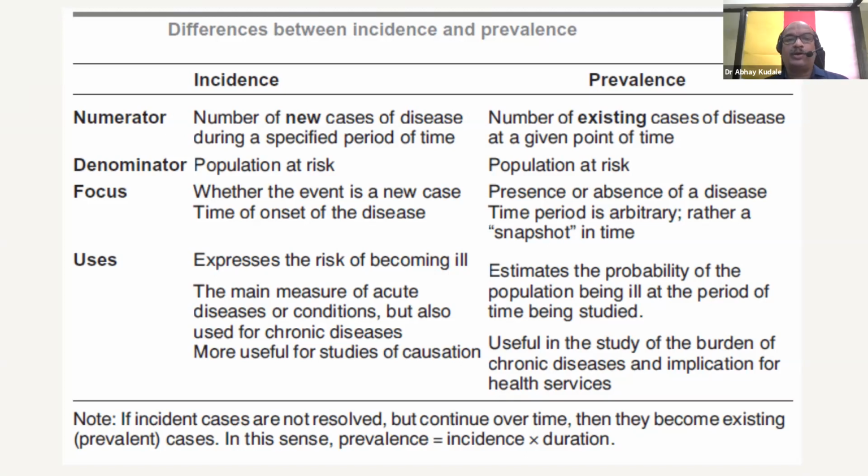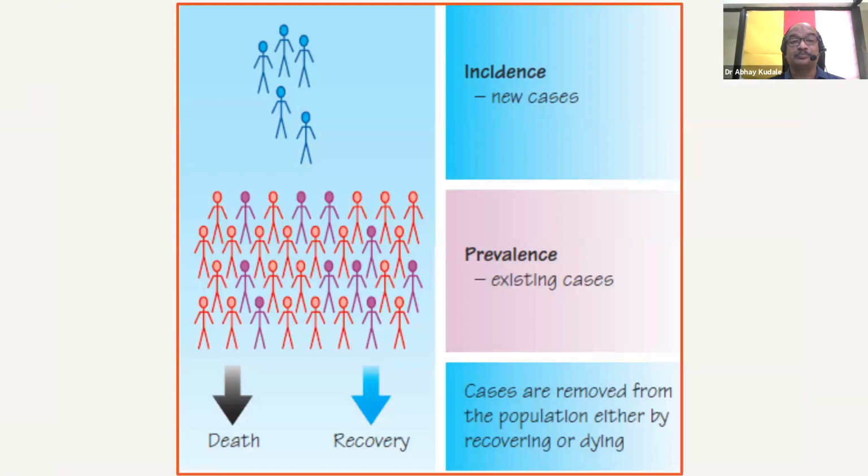The relationship between incidence and prevalence is also important, in addition to their difference. If incident cases are not resolved and continue over time, then they become prevalent cases. So in this sense, prevalence equals incidence times duration of the illness.